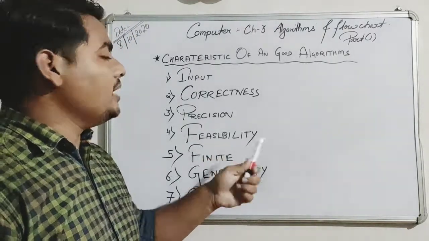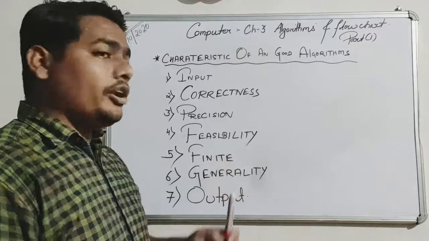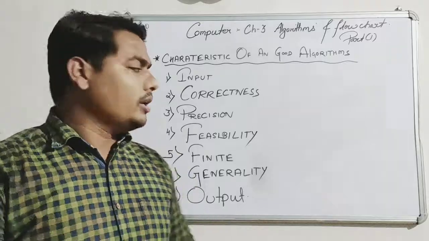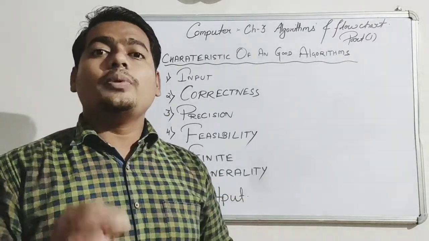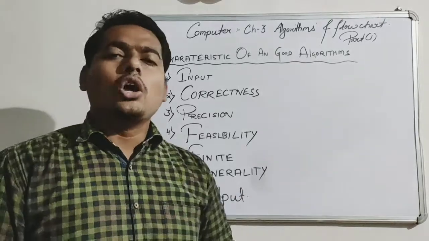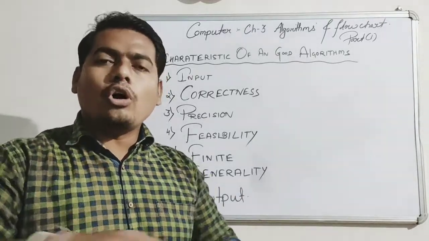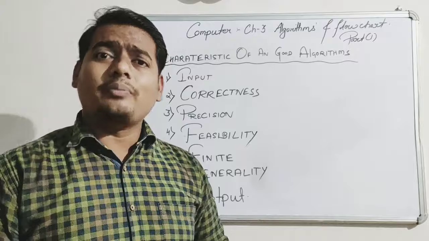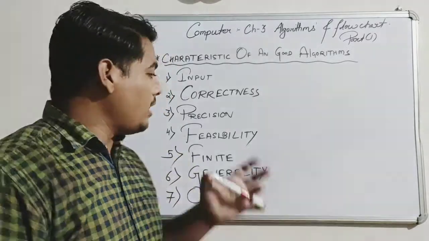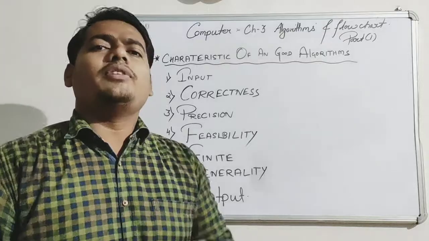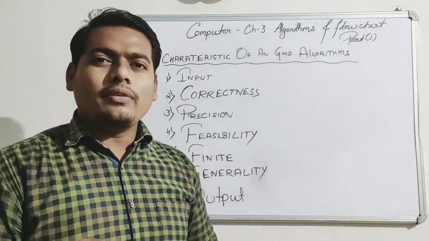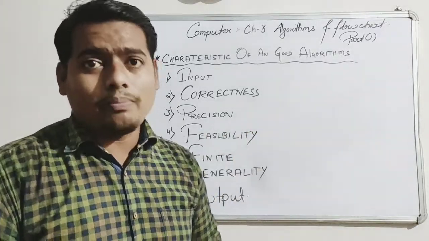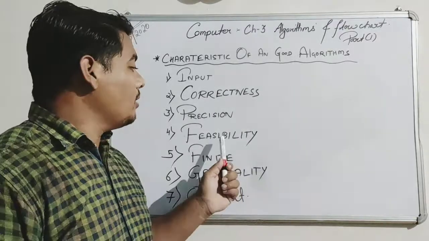Fourth one, feasibility. Feasibility means your input should not be out of this universe. It should be possible. For example, if I give you a task, go and remove all the water from the ocean with the help of a bottle cap. Is it possible? It is possible, but it will take so much time. Same way, feasibility means give that input which is possible. Don't give unnecessary inputs or problems to the algorithm which are not at all possible. So that your problem should be possible.